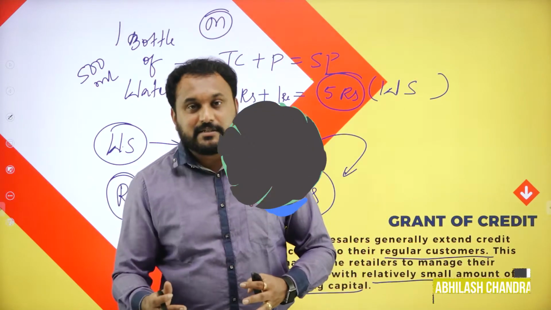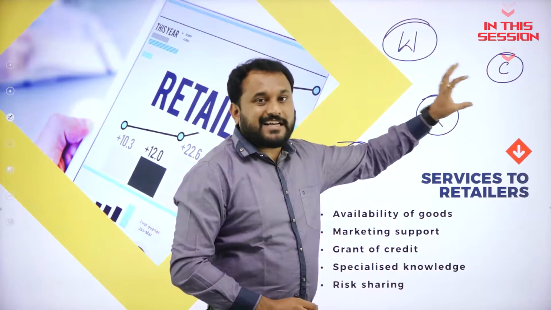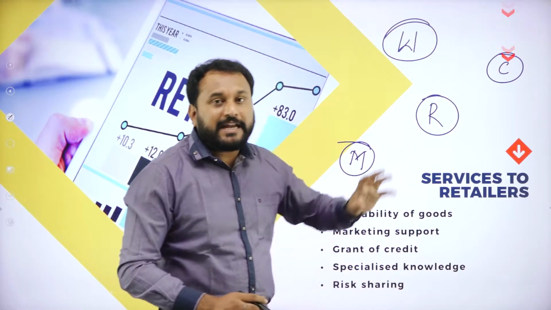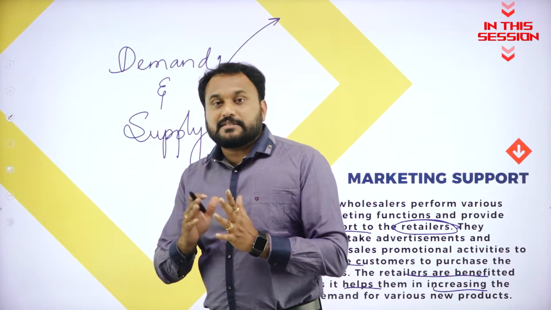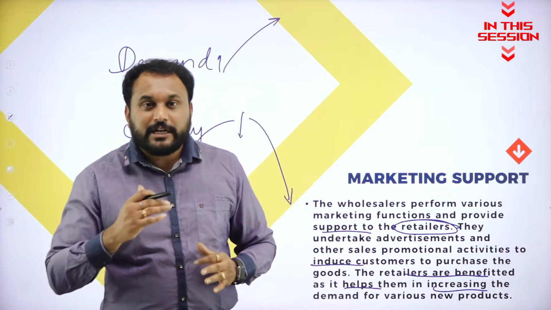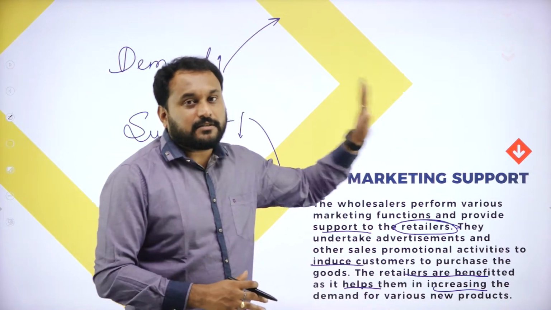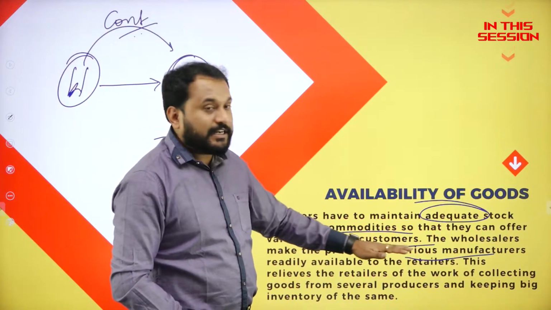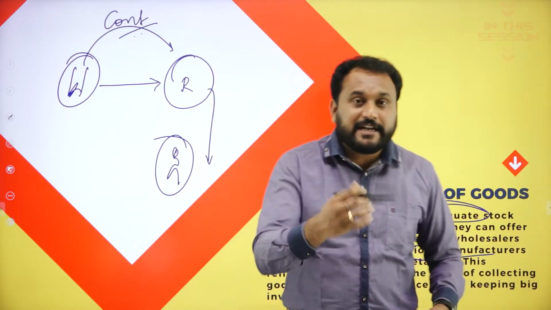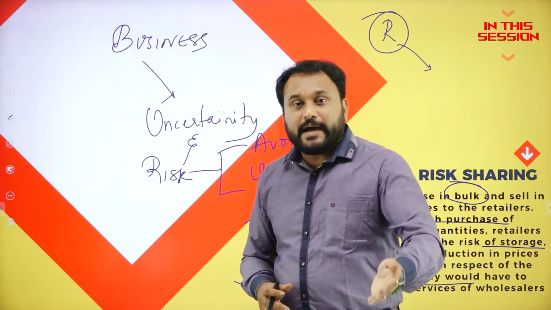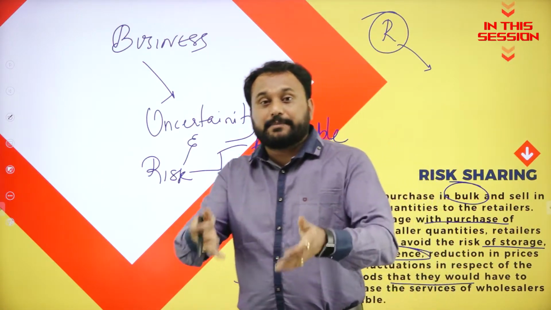Then comes the wholesalers. Then you have the middlemen, the agents, the brokers, product to the customer, because customer will not buy in bulk, he'll buy only in units. Now what happens is the retailer, what is that he should do? He should only maintain a cordial relationship with the wholesaler. So everything is readily available to the retailers. Now the retailers don't need to go to the manufacturers and find. The retailer will go back to the wholesaler and give the product. Now the wholesaler is okay with accepting the.